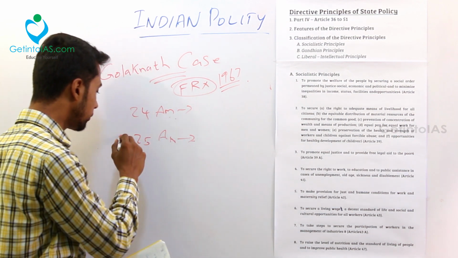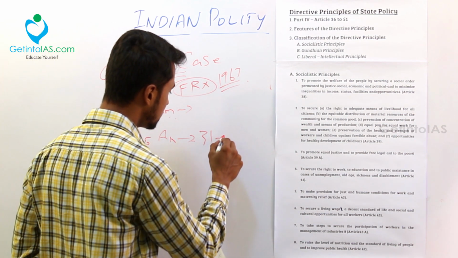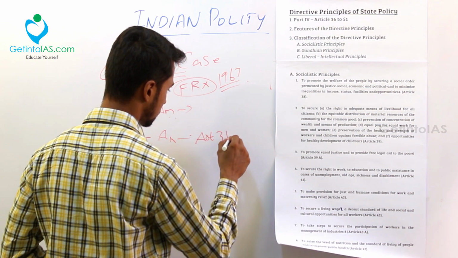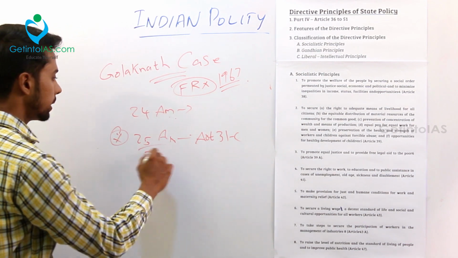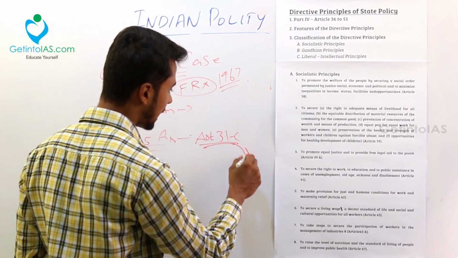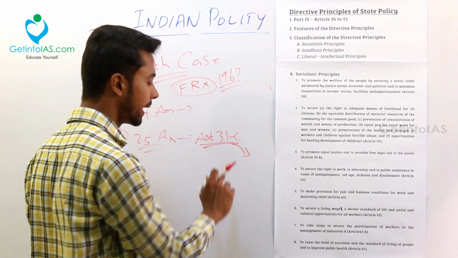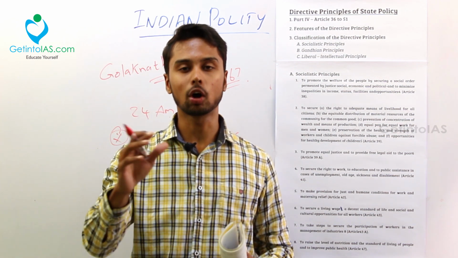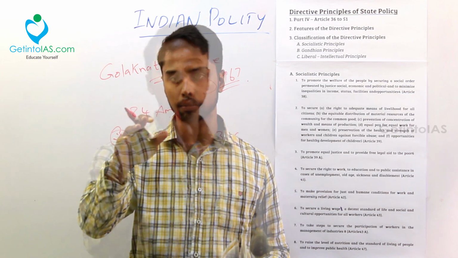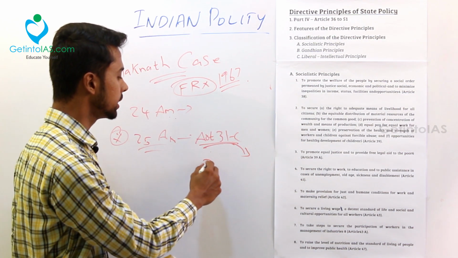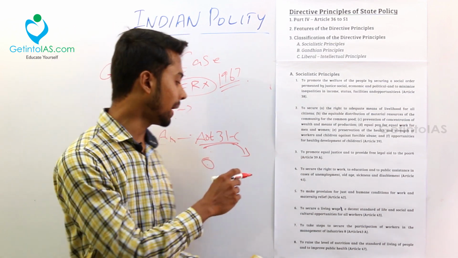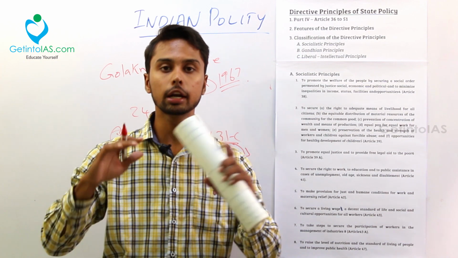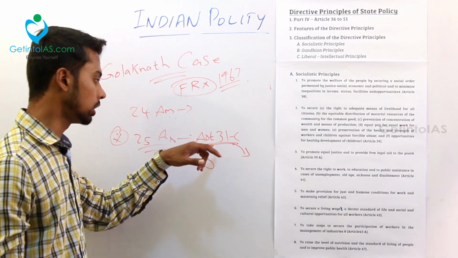By this 24th Amendment, something called Article 31C was added to the Constitution. Article 31C says that when a law has been passed giving effect to DPSP, it shall not be void on the ground of violating fundamental right. The next provision of Article 31C is judicial review. The laws passed under 31C are beyond judicial review. That means the judiciary can't review laws which have been passed under 31C.